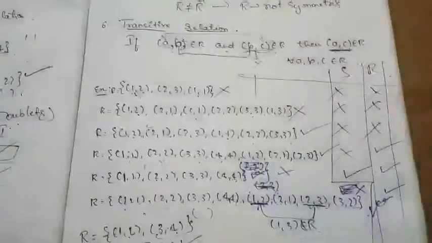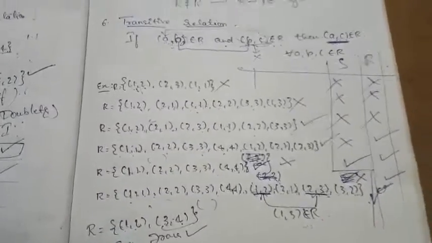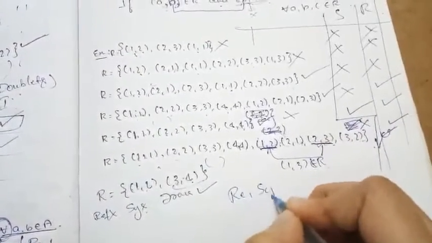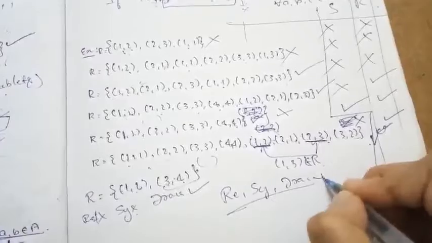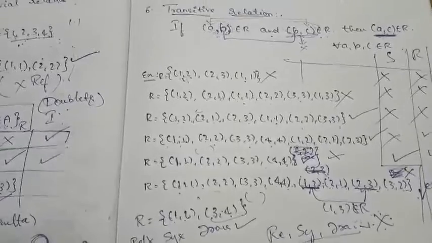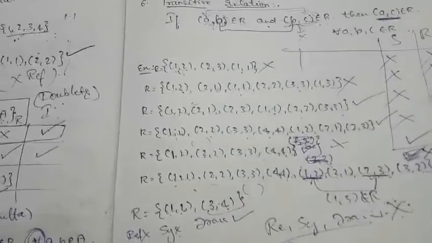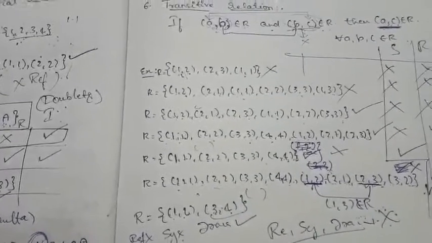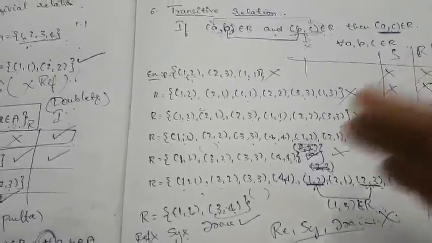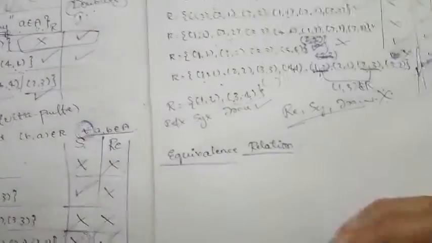In that same examples we have checked for symmetric as well as reflexive to easily understand the other two definitions also. So out of all these types of relation, reflexive relation, symmetric relation and transitive relation, these relations are very important. Understand each and every relation properly. If you have any doubts in any type of the relation, you can feel free to ask me at any time. I will explain to you. Until you understand, please keep asking where you are stuck with the types of relations. So now you have come to know about all the types of relation.